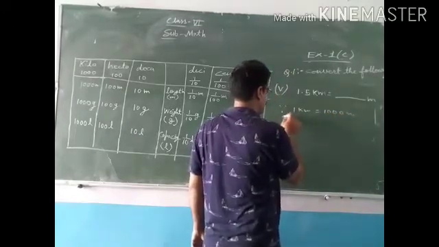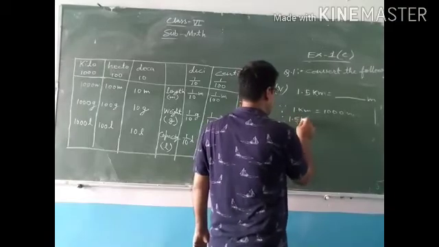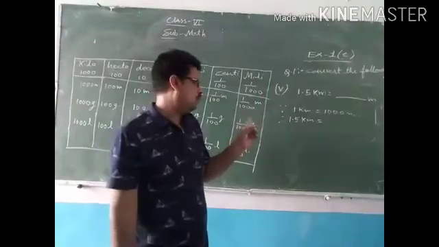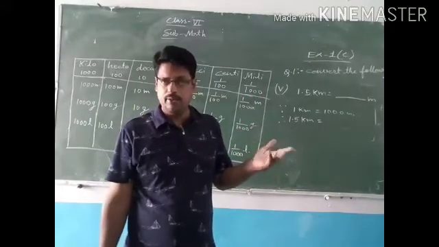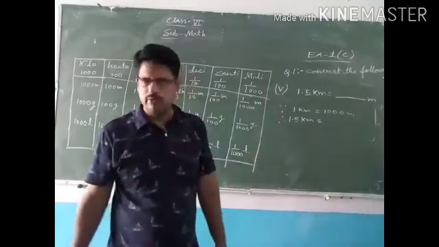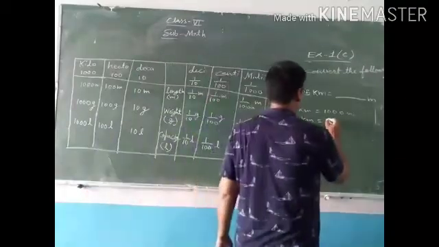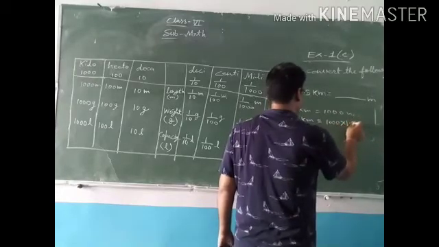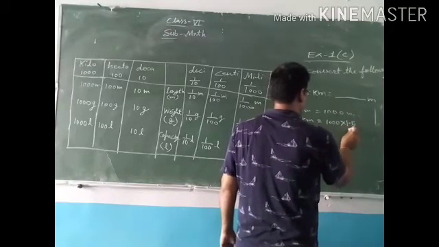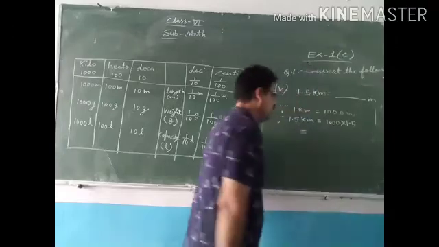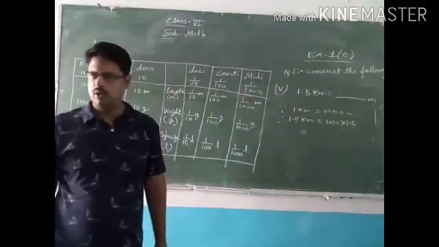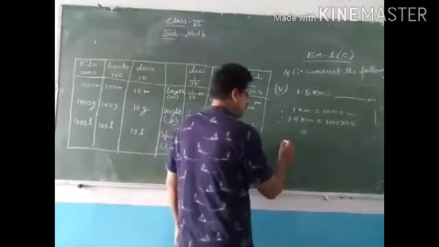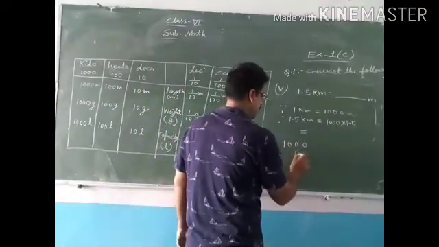Therefore, 1.5 kilometer is equal to 1 kilometer में 1000 मीटर होते हैं तो 1.5 किलोमीटर में मोर होंगे या लेस? मोर would be there. For more, what we have to do? We have to do multiply. So 1000 multiply by 1.5. Okay. One method is like that. You can do ordinary multiply. You do 1000 and 1.5.